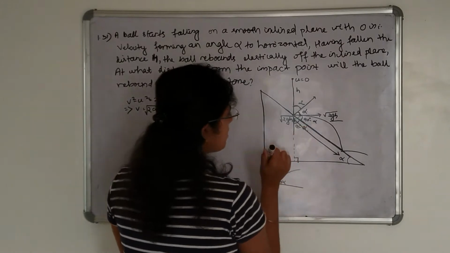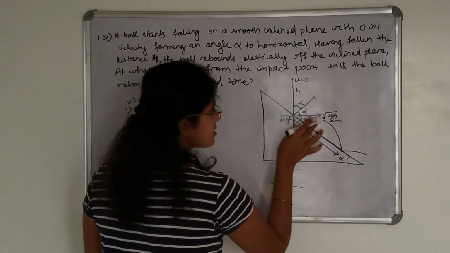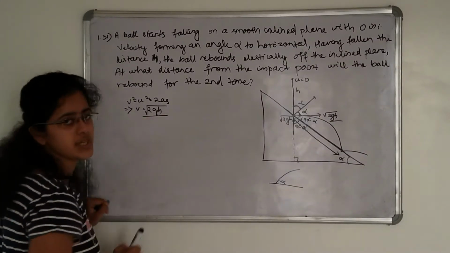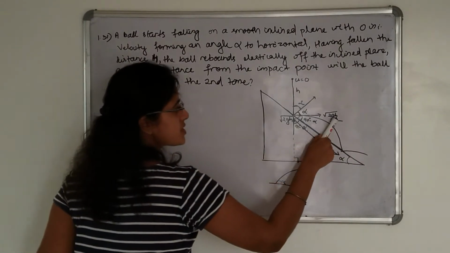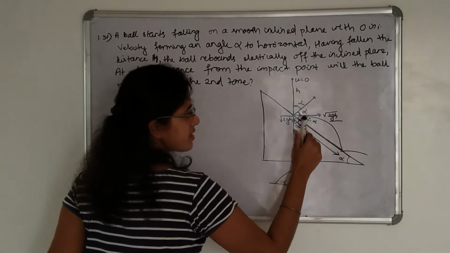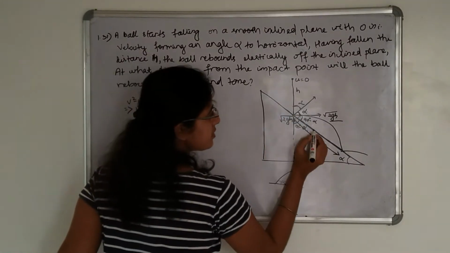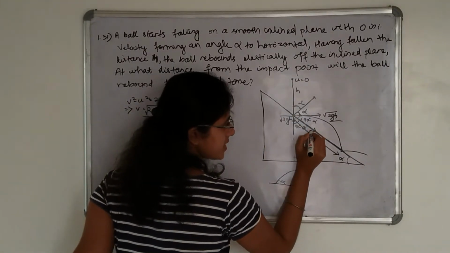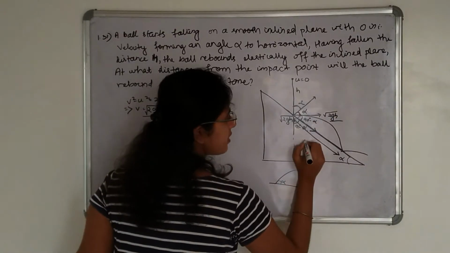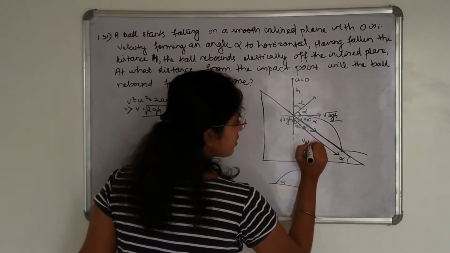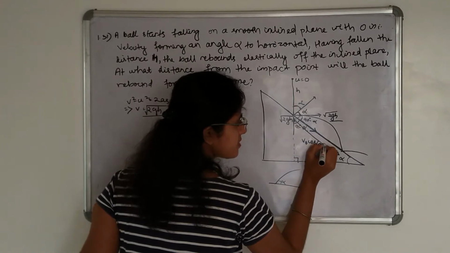So here the initial velocity is root over of 2gh. This velocity is making an angle 90 degree minus alpha to this plane. That means the velocity in this plane direction is v0 cos of 90 degree minus alpha.